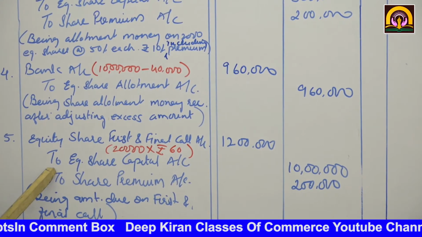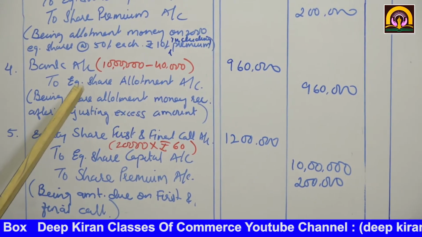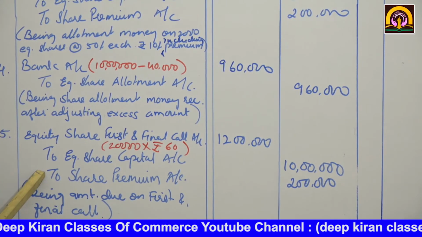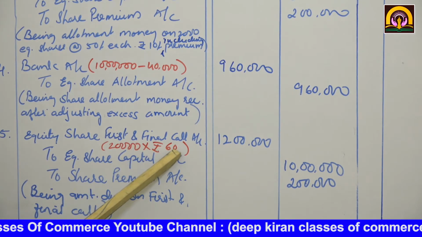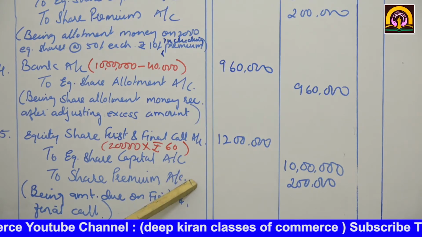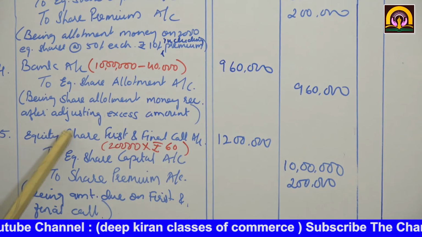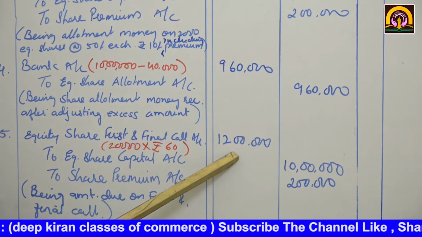Now fifth and final, first and final call was made. After allotment, first and final call was made. See, 20,000 into rupees 60. This also includes 10 rupees share premium. So equity share first and final call account debit 12 lakhs.